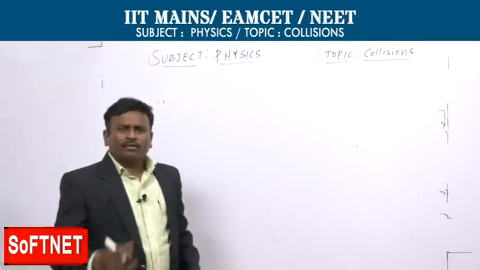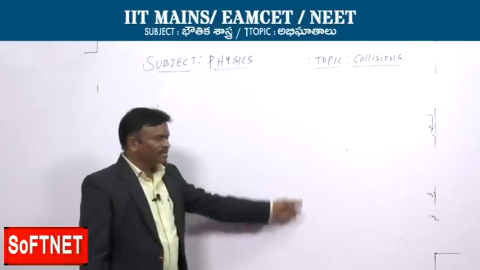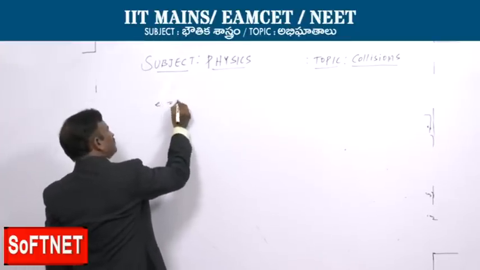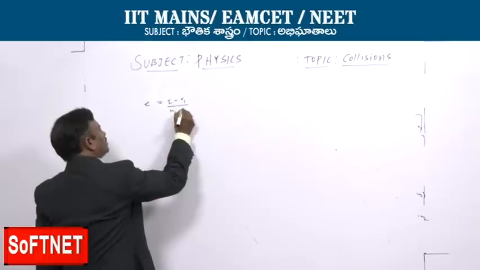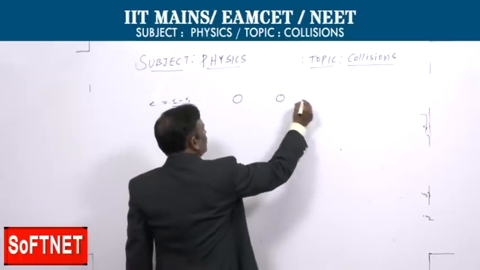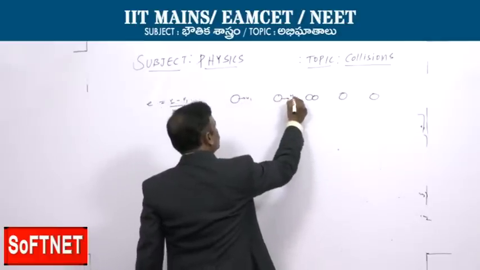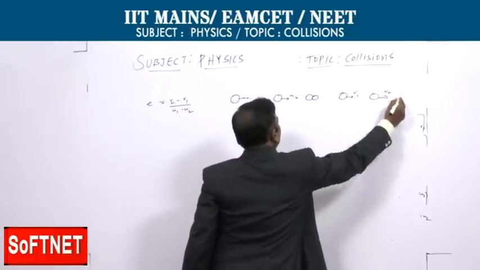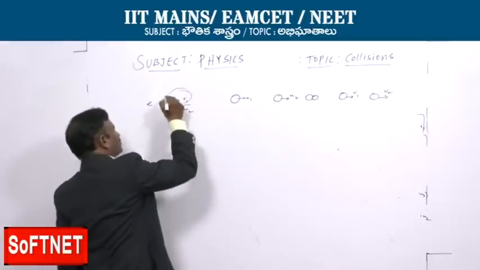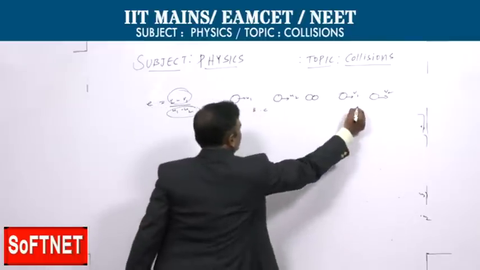The next important parameter in the case of collisions is the coefficient of restitution, which we have used so far. Let us see the coefficient of restitution: e is (V2 minus V1) by (U1 minus U2). Here is the first body, here the second body, before collision U1, U2 and after collision V1, V2. The numerator is the relative velocity after the collision, and the denominator is the relative velocity before the collision.